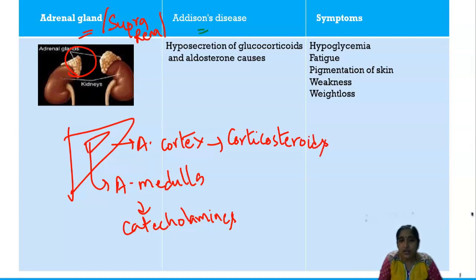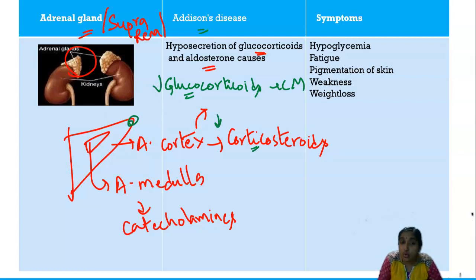Now this adrenal cortex releases these corticosteroids. What are they? The glucocorticoids and the aldosterone. Now what is the function of these glucocorticoids? You see in the name itself, they have an effect on carbohydrate metabolism. Now what is happening here? Any damage to your cortex might happen, so these hormones are underproduced. So your glucocorticoid is underproduced, so carbohydrate metabolism is affected.